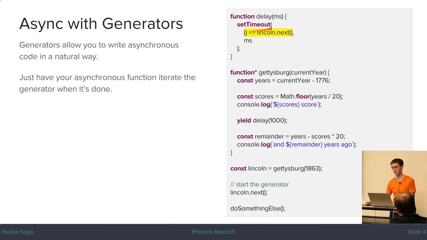If you have promises, you need to add another then, which is going to iterate the generator, or at the end of your callback chain, you need to iterate the generator yourself. So Redux Saga does that for you, but maybe this is debatable, that's not the only thing Redux Saga does. The other stuff that Redux Saga does is pretty tied down to Redux in particular.